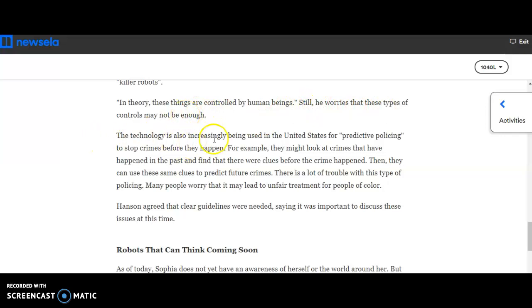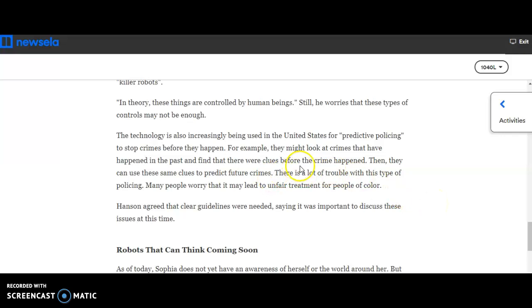The technology is also increasingly being used in the United States for predictive policing to stop crimes before they happen. For example, they might look at crimes that have happened in the past and find that there were clues before the crime happened. Then they can use the same clues to predict future crimes.